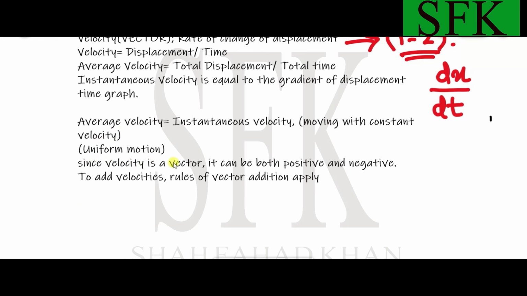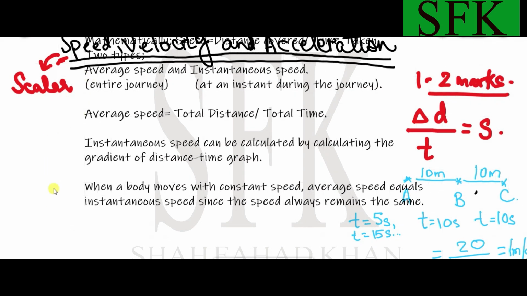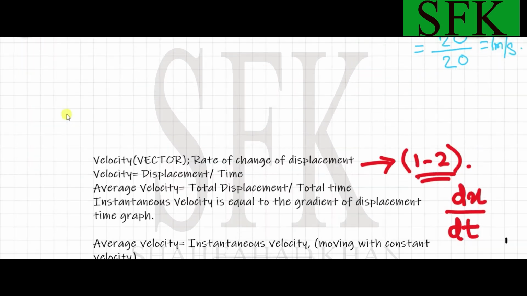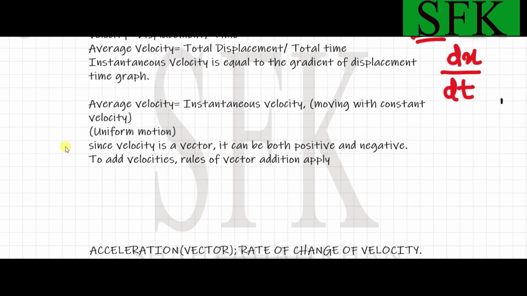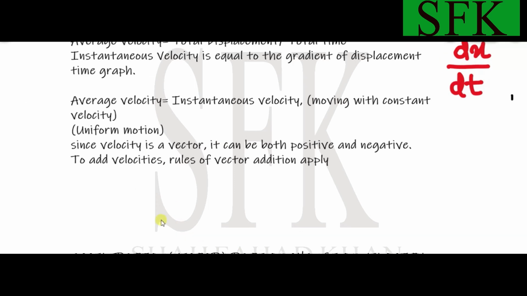Now, velocity is a vector, so it can have both positive and negative signs. Speed was a scalar, it could only be positive, but velocity is a vector and can have both positive and negative signs. So for example, if I have some ball, I throw it with a speed of, let's say, 10 meters per second, with a velocity of plus 10 meters per second, taking the right side as the positive direction.